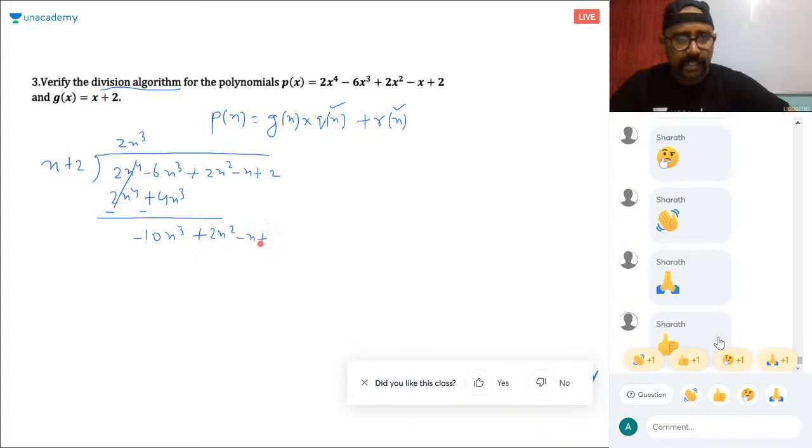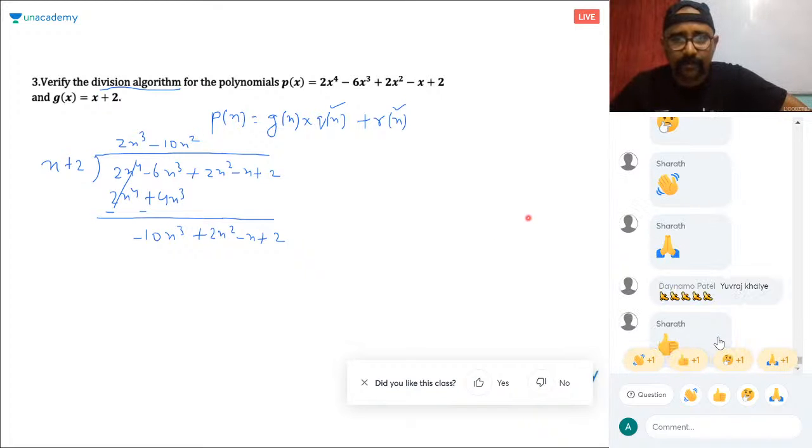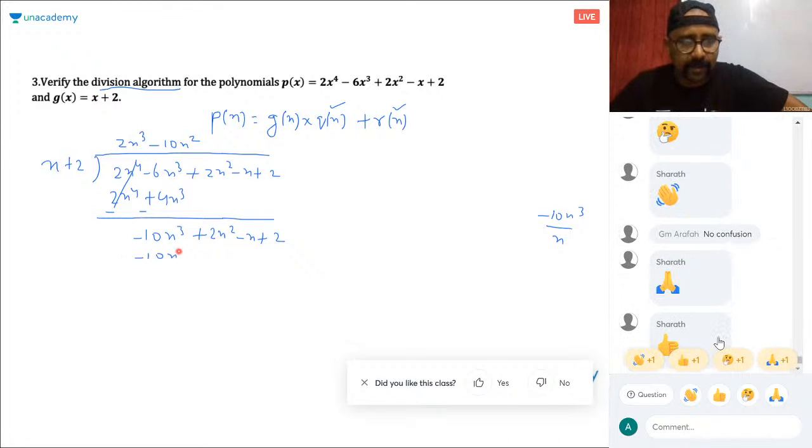So this is minus x plus 2, right? Okay. So what should be multiplied with minus 10x cube? So this is minus 10x square. Again, as I said, if you have any confusion, do a rough work. First term divided by first term. So what is left? Minus 10x square, right? So minus x square to x. This is the easiest trick. So minus 10x cube minus 20x square, right?